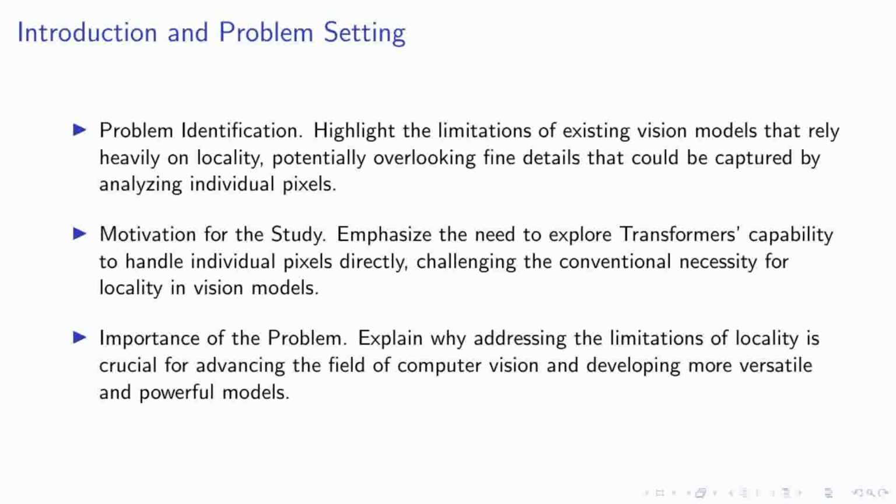This brings us to the motivation behind our study. We aim to challenge the traditional reliance on locality by exploring the capabilities of transformers to process individual pixels directly. This approach is unconventional, as it contradicts the established norms that have guided the development of vision models for years. Understanding and addressing the limitations imposed by locality is crucial. It opens the door to creating more versatile and powerful models that can potentially transform the field of computer vision. By breaking free from these constraints, we can develop systems that not only perform better, but are also more adaptable to a variety of visual tasks.